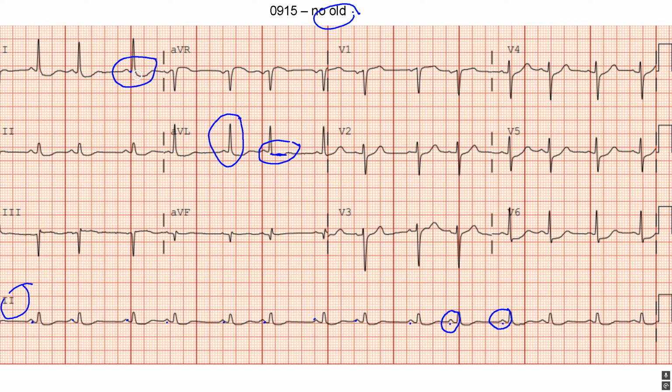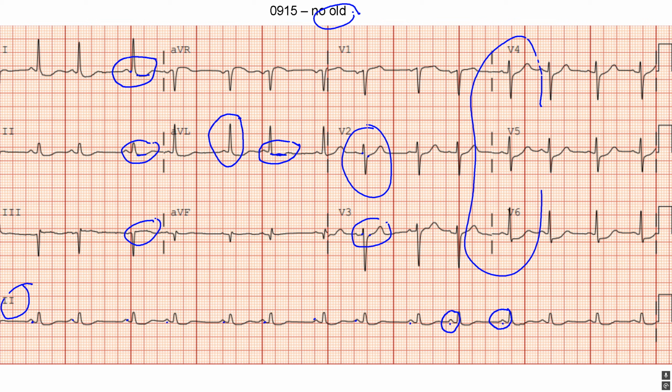There's the PR segment. There's the J point, maybe 1 millimeter of depression. And again, some linearity of this ST segment. Same issue here, linearity and repolarization abnormalities. Same issue here. In V2, we do have some J-point depression from the PR segment. We also have a slight depression here, maybe 0.5 millimeter, but nothing to qualify for an infarct. We have the same issues over here in the lateral leads. You can see it especially pretty good in V6.